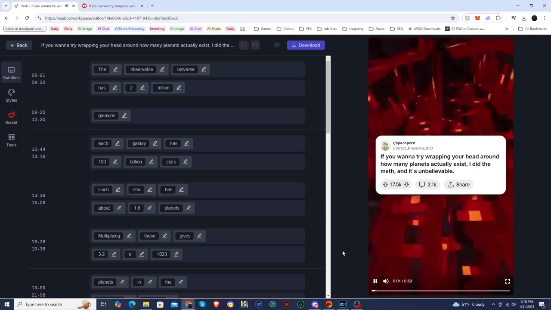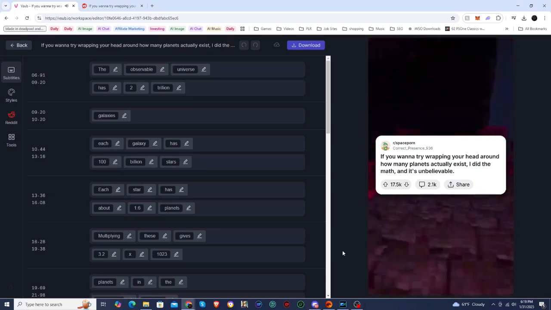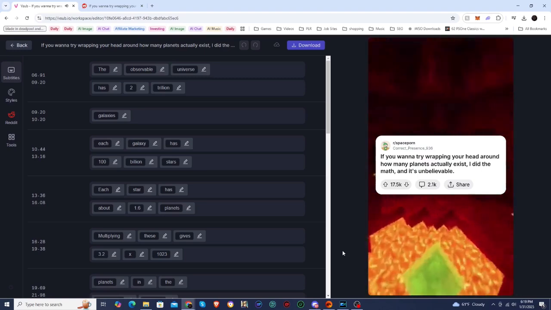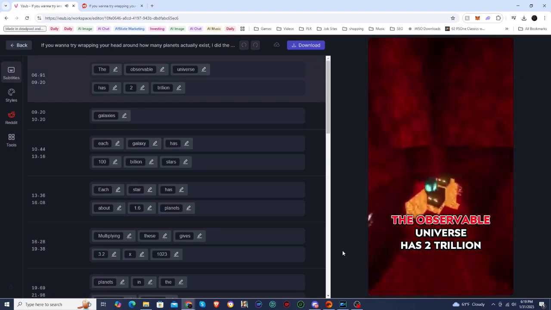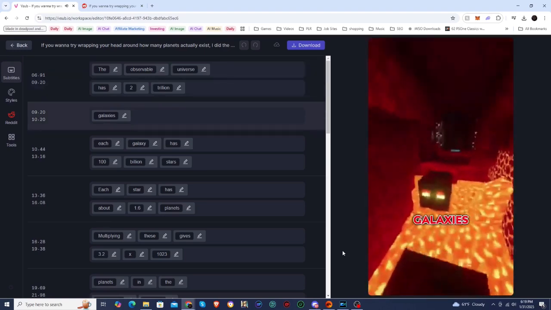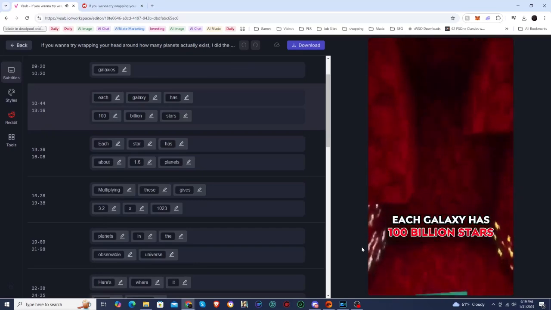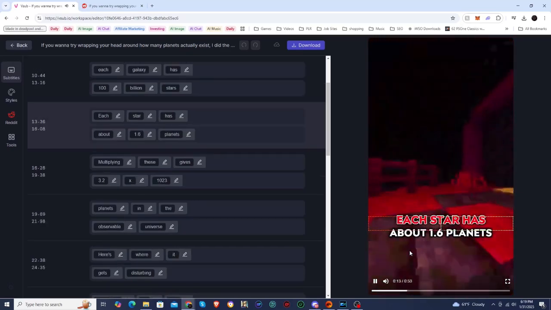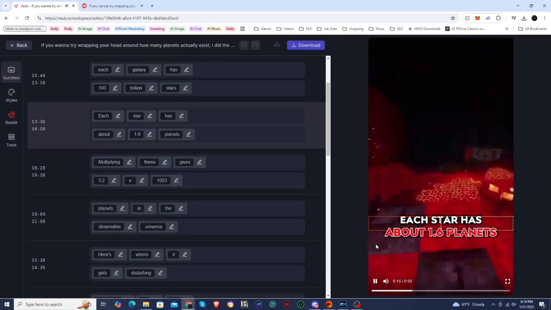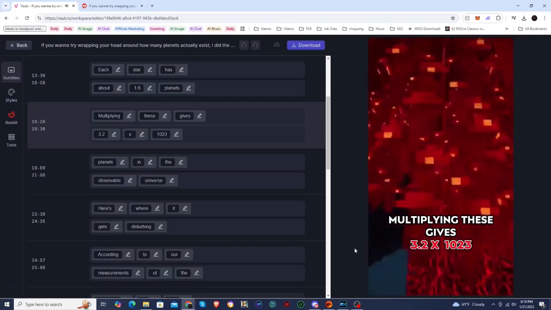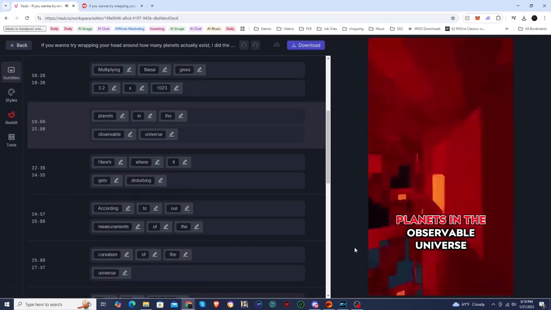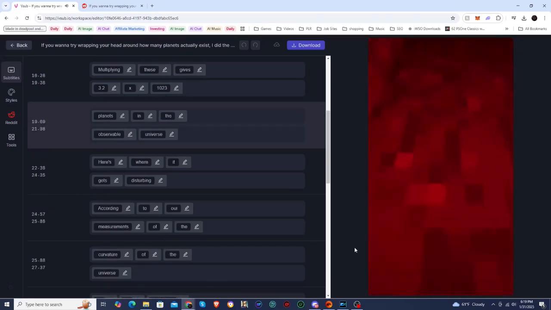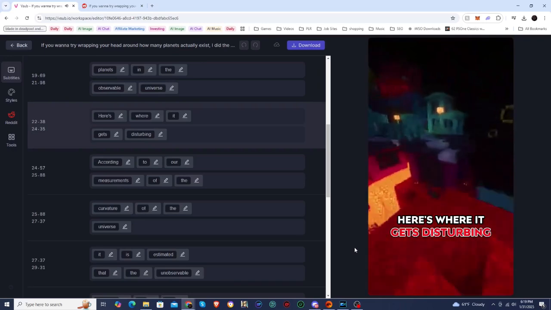If you want to try wrapping your head around how many planets actually exist, I did the math, and it's unbelievable. The observable universe has 2 trillion galaxies. Each galaxy has 100 billion stars. Each star has about 1.6 planets. Multiplying these gives 3.2 by 10^23 planets in the observable universe. Here's where it gets disturbing.